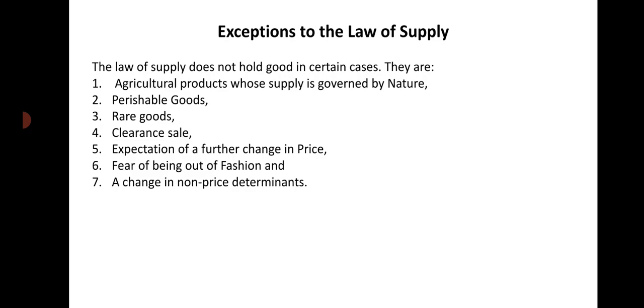When the price of factors of production increases, the cost of production will also increase. Price of the good remaining constant, when the cost of production increases, will the producers supply more? No, they will supply less. Right? So, these things must not change. If there is a change in these non-price determinants, then the law of supply will not apply.